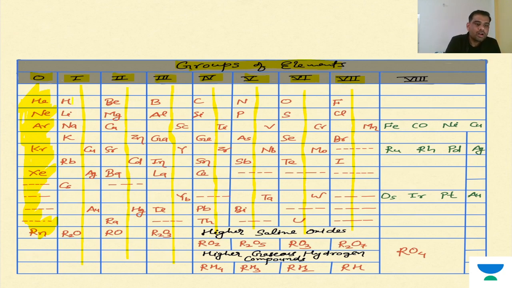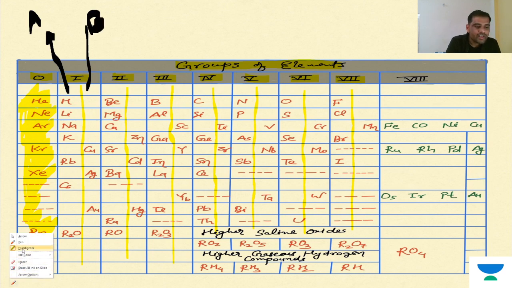Here in this group there are two parts. If this is A, and this is the subgroup B. So in A, you can see there are normal elements like hydrogen, lithium, sodium, potassium, rubidium, cesium. These are all normal elements.